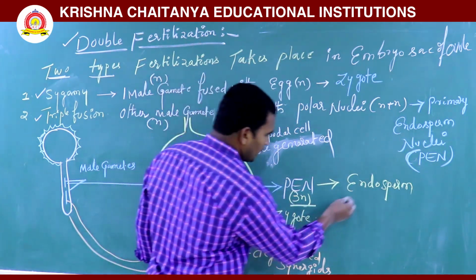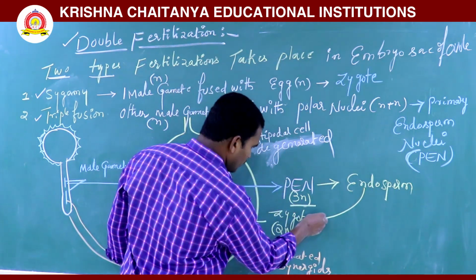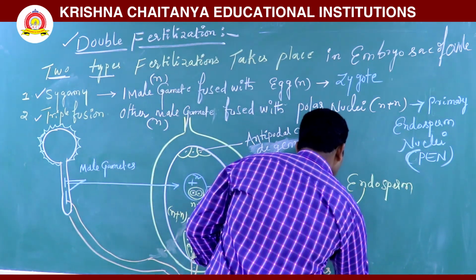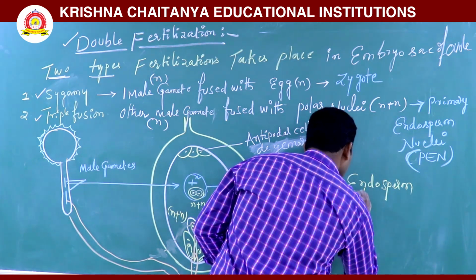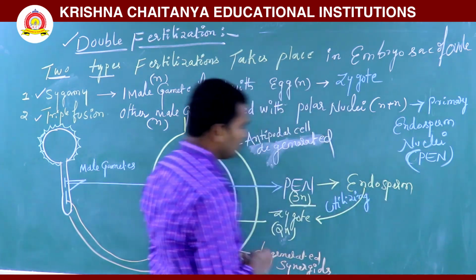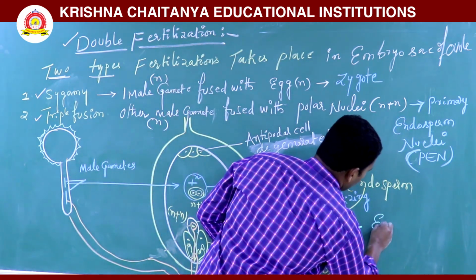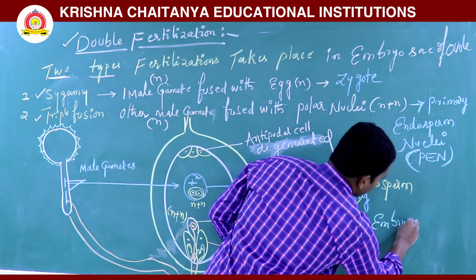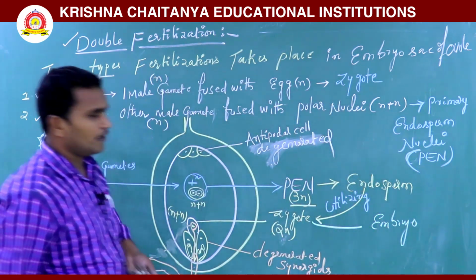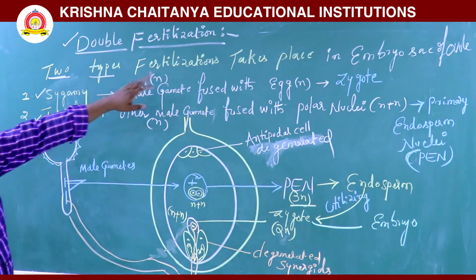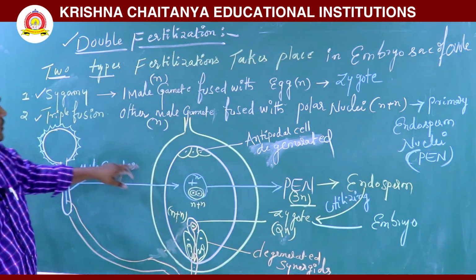The zygote utilizes the endosperm, and the zygote develops into the embryo. So this process takes place in double fertilization. Two types of fertilization take place within the embryo sac.